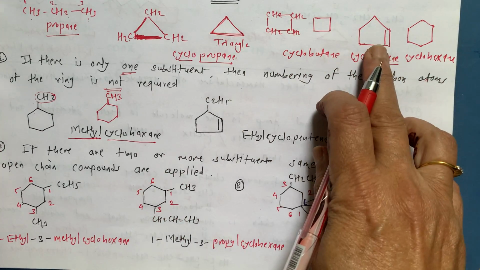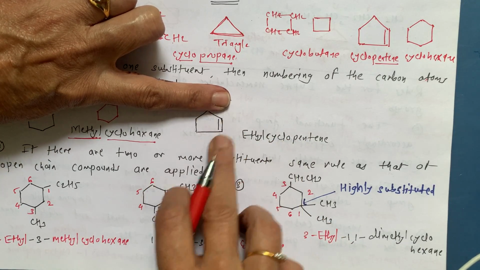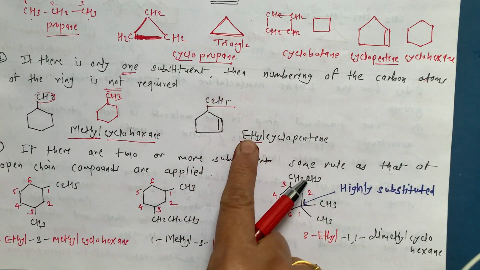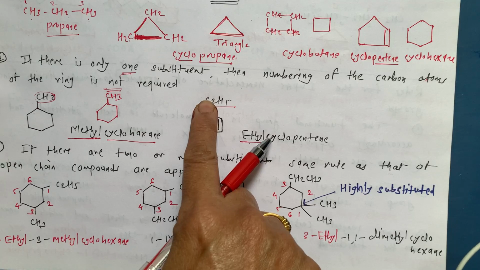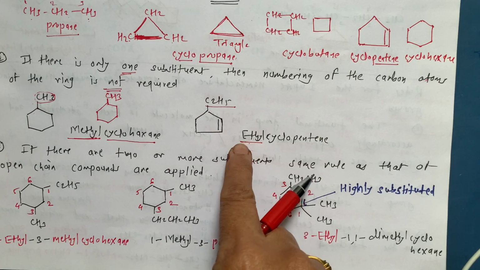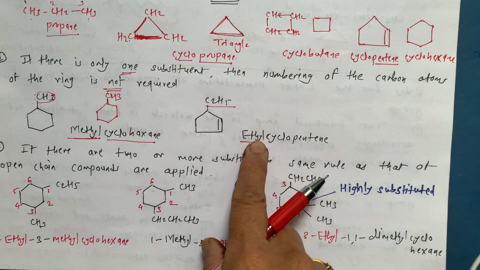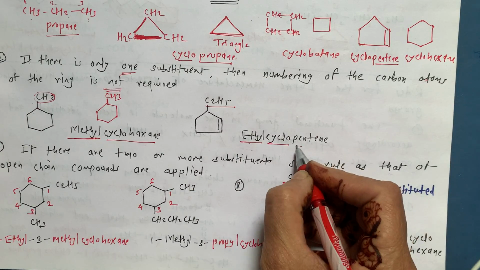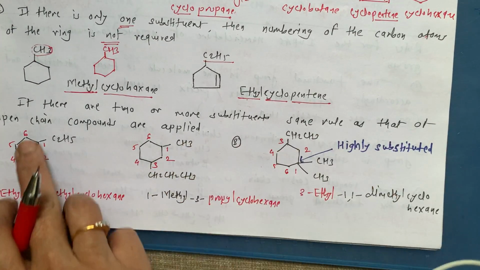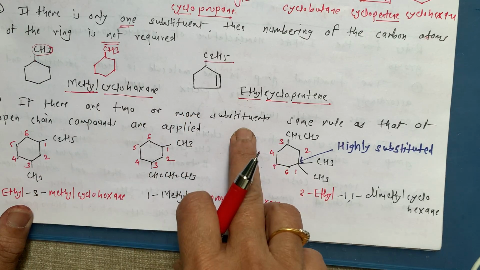Now this is cyclopentene, and on this cyclopentene there is an ethyl group, C2H5, which represents ethyl. So the whole name of this compound is ethyl cyclopentene.